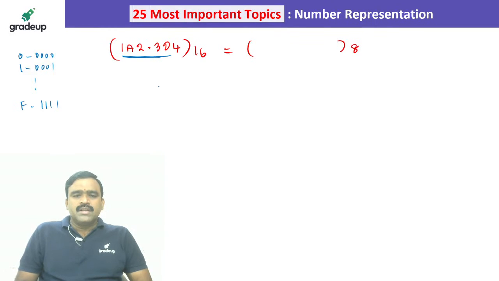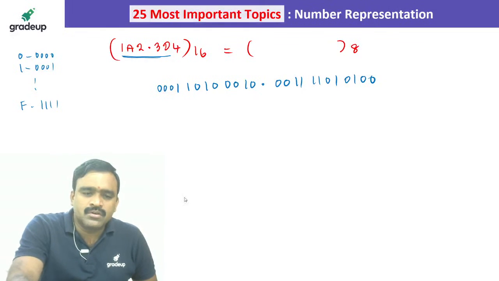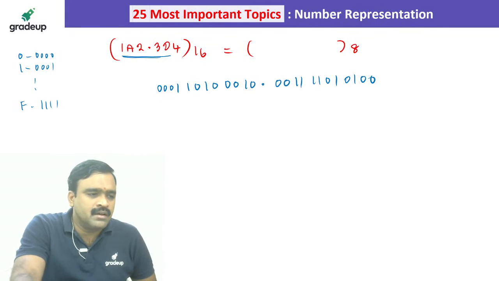So 1 is 0001, A is 10 which means 1010, 2 is 0010, 3 is 0011, D is 1101, 4 is 0100. If you group them into groups of 3 bits, you will get the octal number.